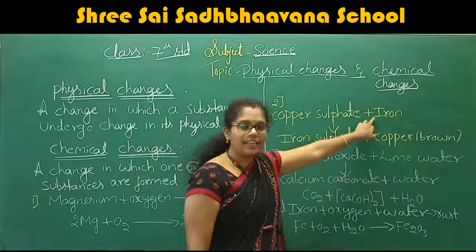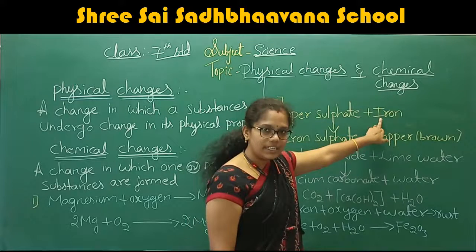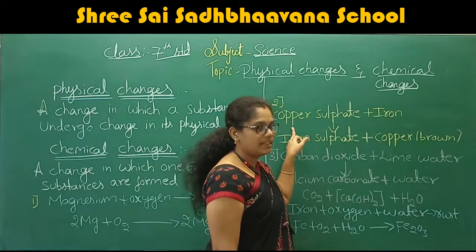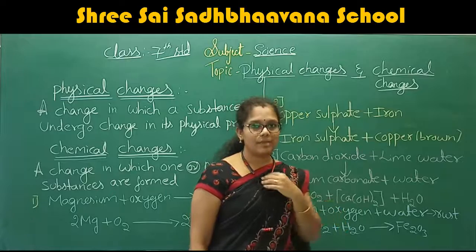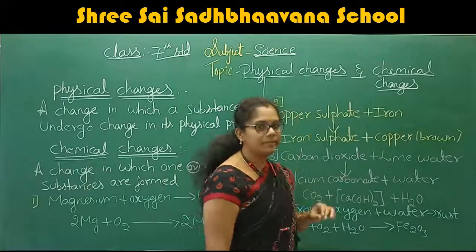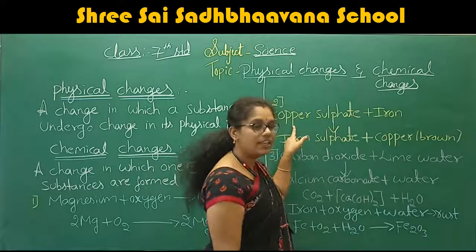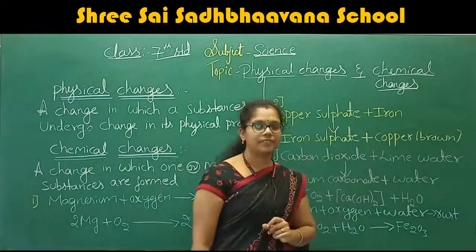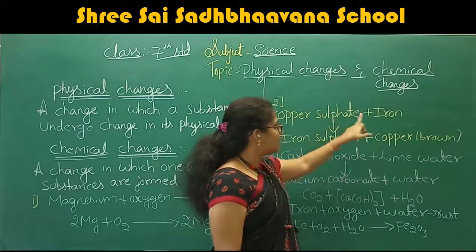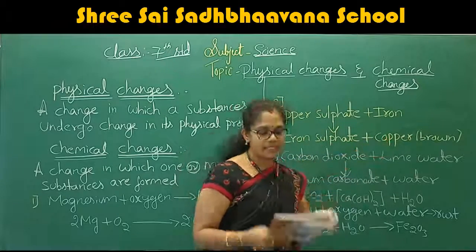Consider that here the iron is the very strongest particle. This iron particle displaces, that means comes out from the sulfate. I am the very strongest person, I will go and join with this sulfate. It removes the copper, and it comes and joins with the sulfate to form the iron sulfate. So this copper sulfate, which is blue in color, if it reacts with the iron, it changes into iron sulfate, and copper is produced.